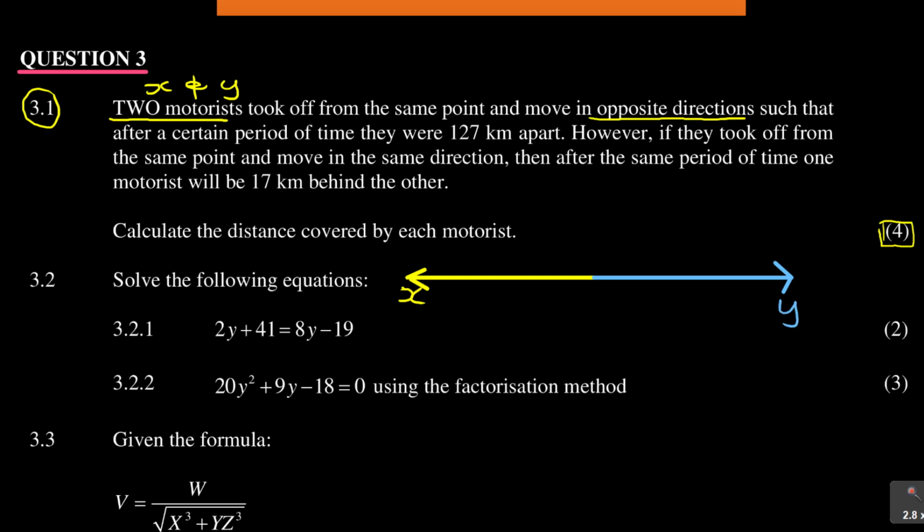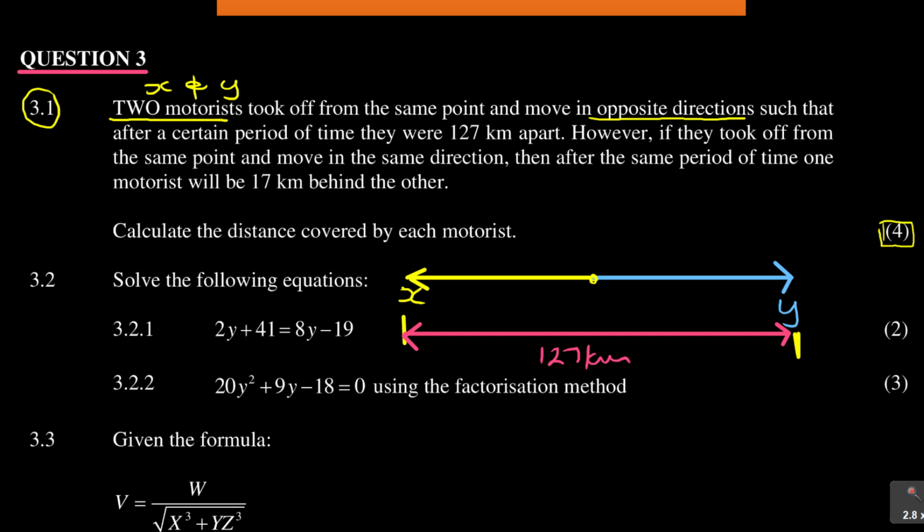So they are saying two motorists took off from the same point, so that's the same point we are having here, and moved in opposite directions such that after a certain period of time they were 127 kilometers apart. So when you look at the distance between this point here, this particular distance, they are saying it is now, after a period of time, 127 kilometers.